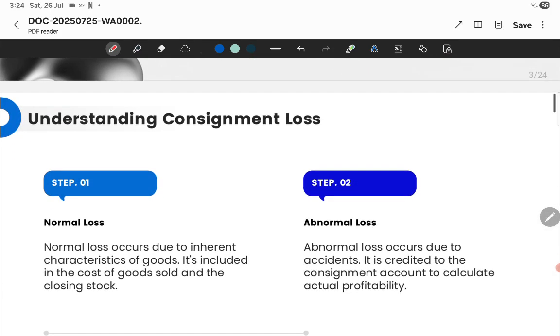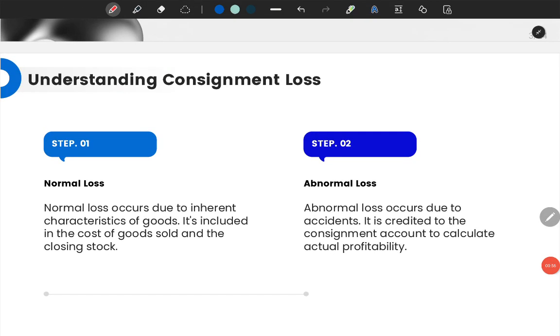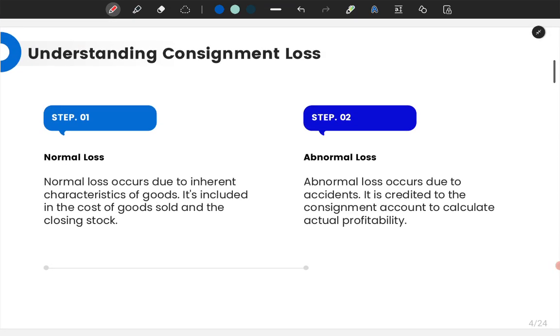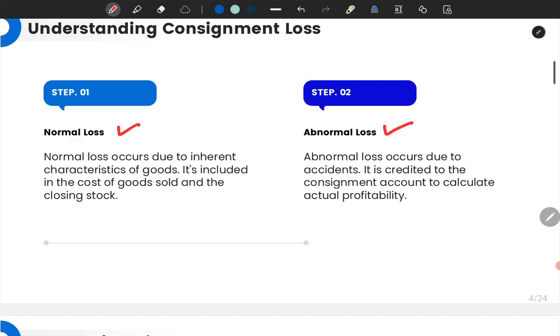Now consignment losses. Consignment losses are broadly divided into two parts. One is normal loss and the other one is abnormal loss. So now question arises, sir, what is normal loss?